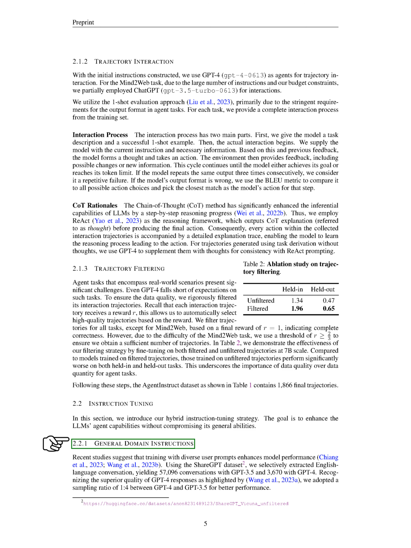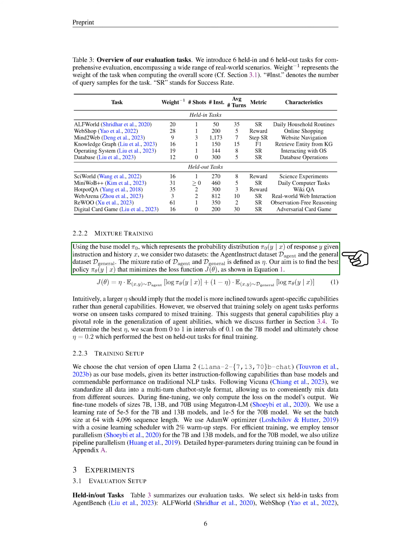This has given us 57,096 conversations with GPT-3.5 and 3,670 with GPT-4. We've found that GPT-4 produces higher quality responses, so we've increased the amount of GPT-4 data we use by 5 times.